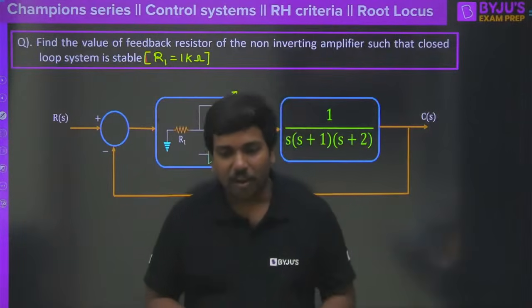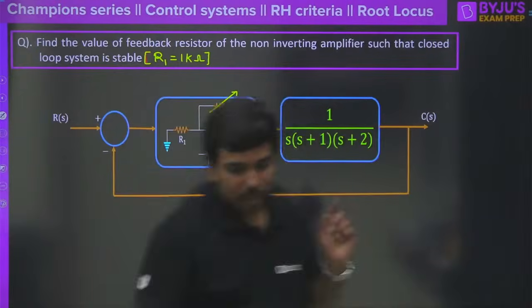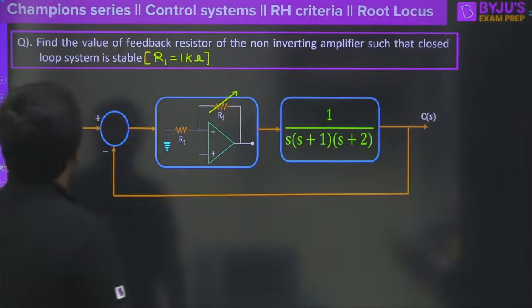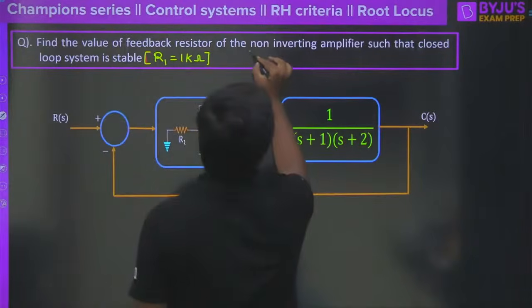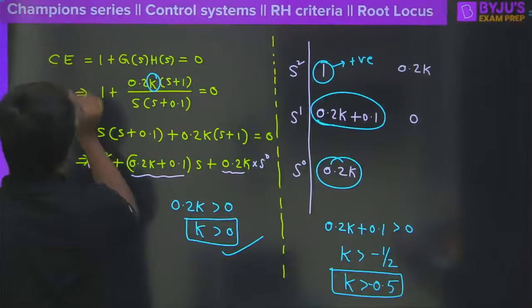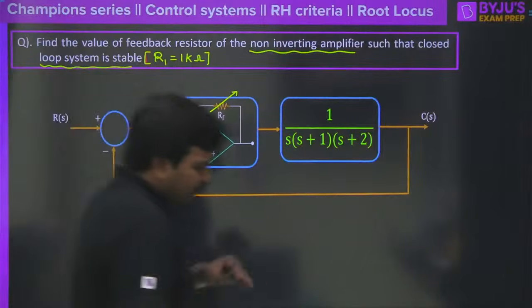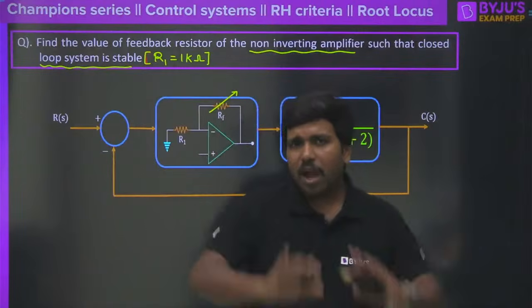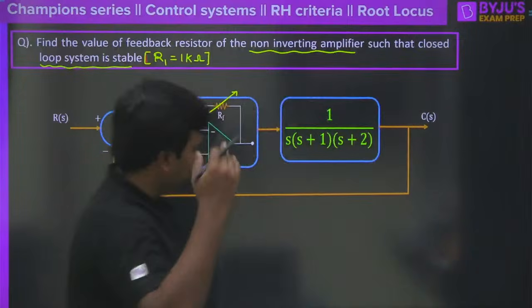Nikhil Jain, are you ready to take up this question? And Dasari Kola, you try to answer this question. Look at the statement of the question. This is a good question. Find the value of the feedback resistor of the non-inverting amplifier such that the closed loop system is stable. Okay, we will take this question for 10 minutes, and I will discuss all different varieties of possibilities here. Okay, so try to answer this one.